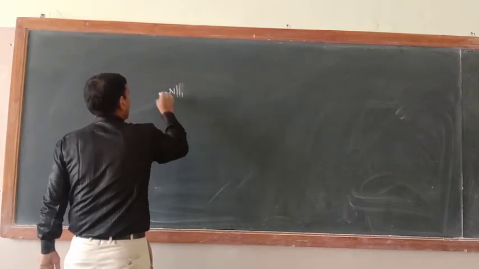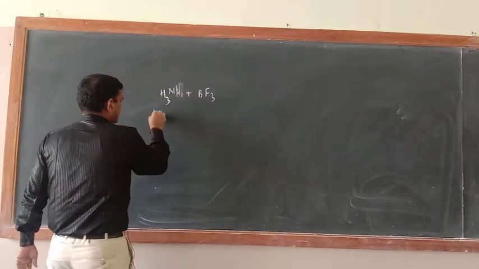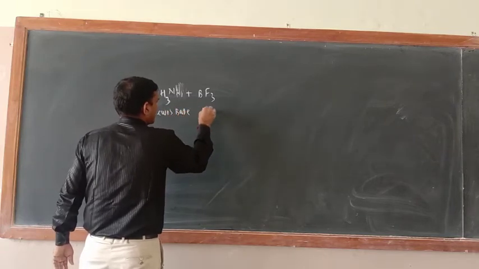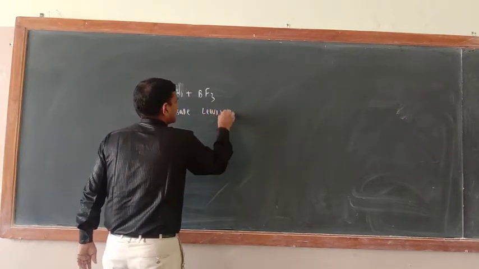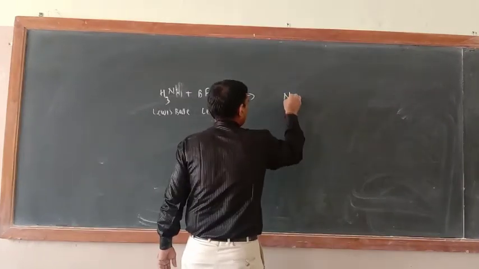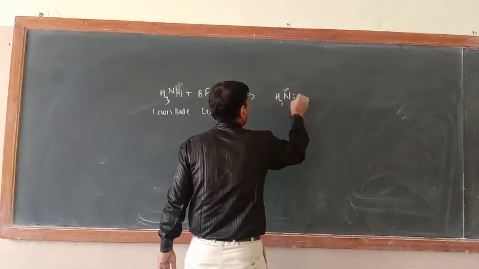NH3, you can write like that, NH3 with lone pair of electrons, plus BF3. What is this one? This is a Lewis base. What is this one? Lewis acid, because it is an electron deficient compound. Then here what is there?